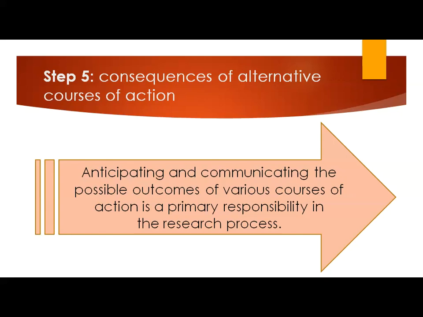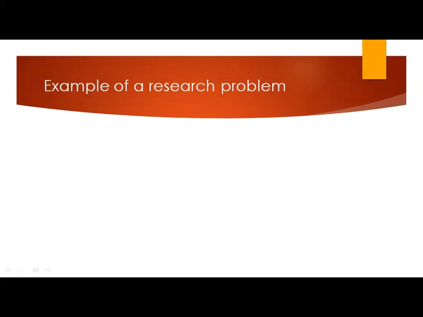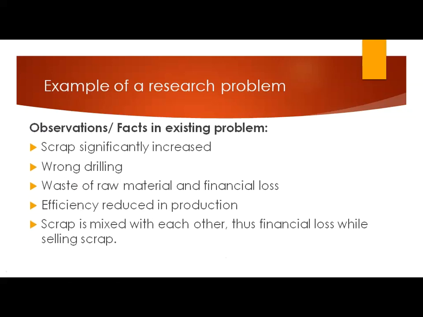Now, there are always consequences to any course of action used in one or more projects. Anticipating and communicating the possible outcome of various courses of action is a primary responsibility of the research process. So now we will see examples of a research problem. We will take an example of a particular workshop. What is happening in the workshop? Those facts or observations we should list out.